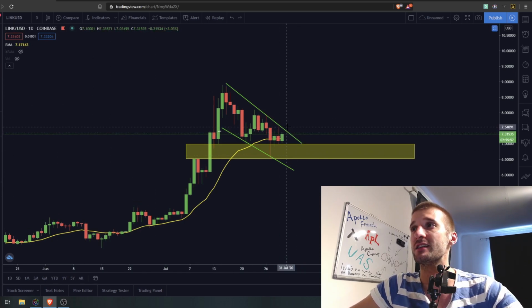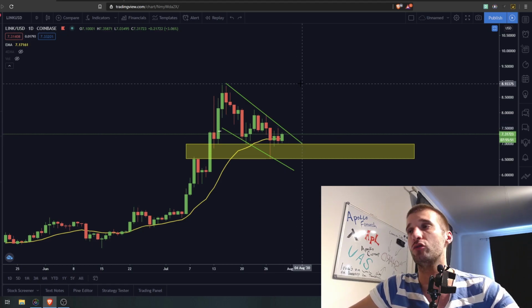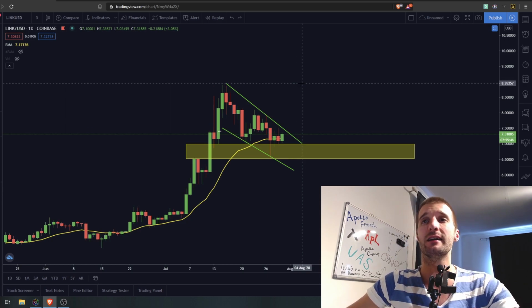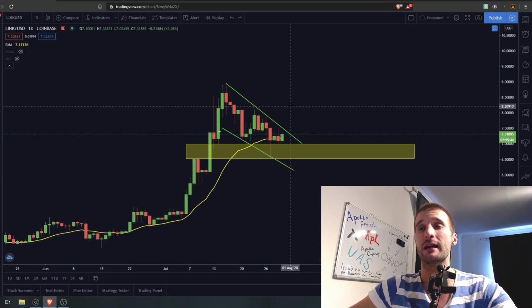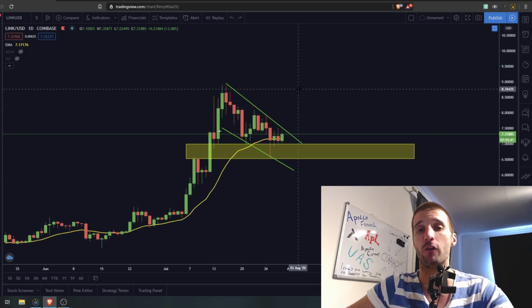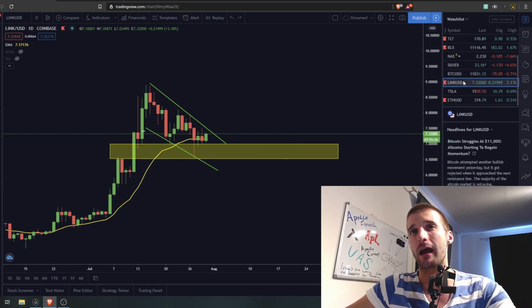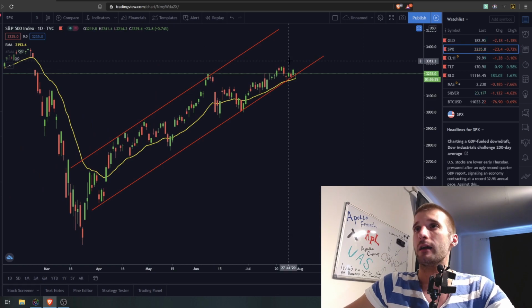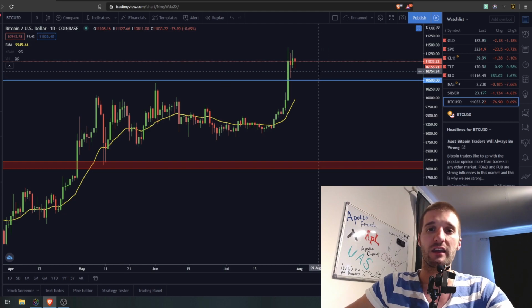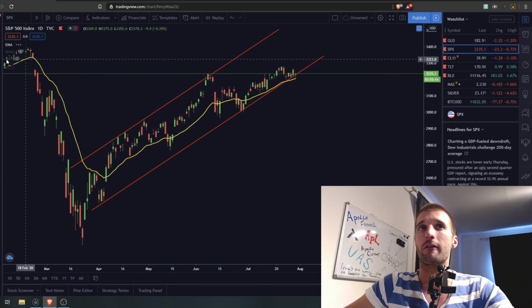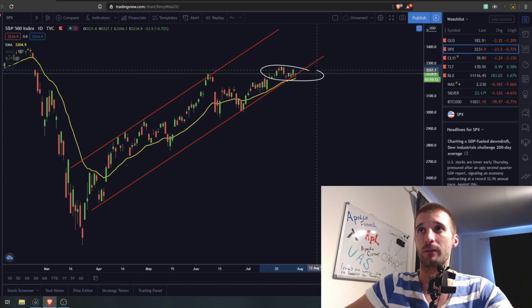If you can actually see in the next day or two $7.5, there is a big probability that you will see $9 much faster, especially in this trend that Bitcoin is in, because we all know that the altcoins are actually following Bitcoin. And also one very important thing that we need to mention a little bit outside of Link is the S&P 500, which is, by the way, not leading Bitcoin, or let's say Bitcoin is not following the S&P 500. Those rallies over here are not followed by the S&P 500, which has actually been in stagnation in the previous week or so.